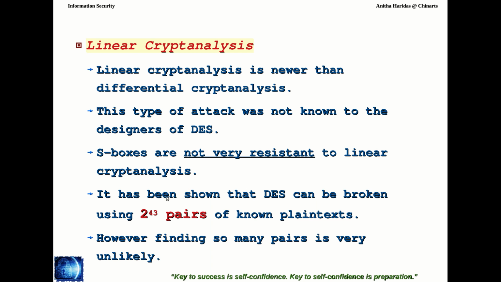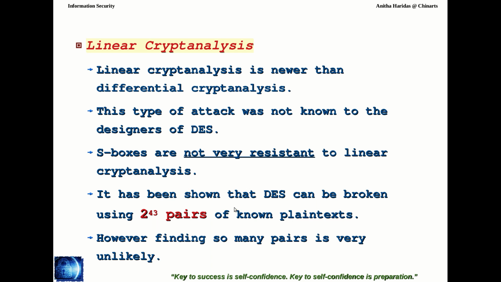So S boxes are not very resistant to this linear cryptanalysis, and it has been shown that DES can be broken using 2^43 pairs of known plain text and ciphertext. If you have them, it can be broken using linear cryptanalysis.